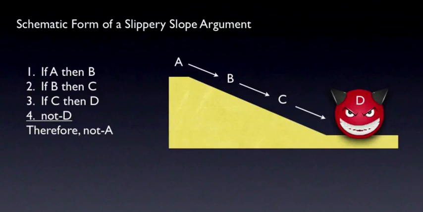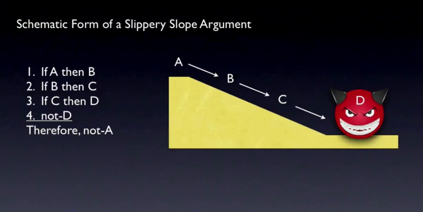Here's the schematic form of a slippery slope argument. It's a series of connected conditional claims to the effect that if you assume that A is true or allow A to occur, then B will follow. And if B follows, then C will follow. And if C follows, then D will follow. But D is something nasty that we all want to avoid. So the conclusion is that if we want to avoid D, we need to reject A, or not allow A to happen.